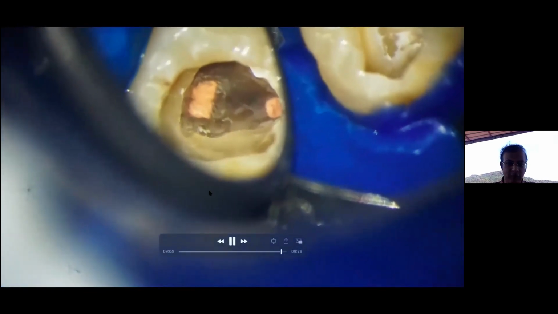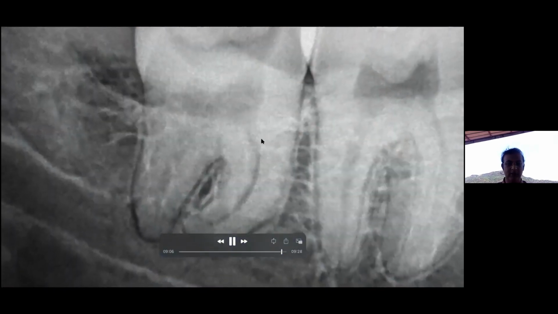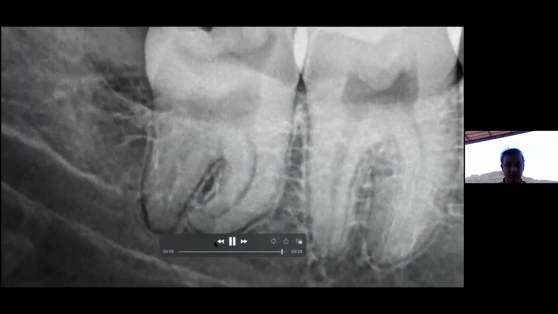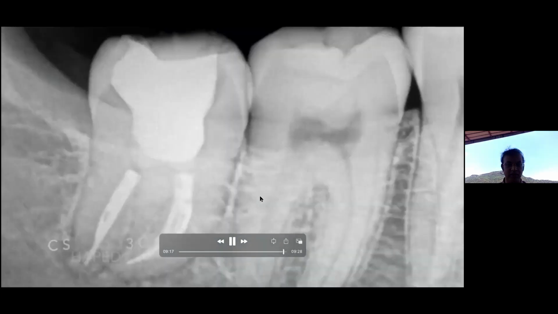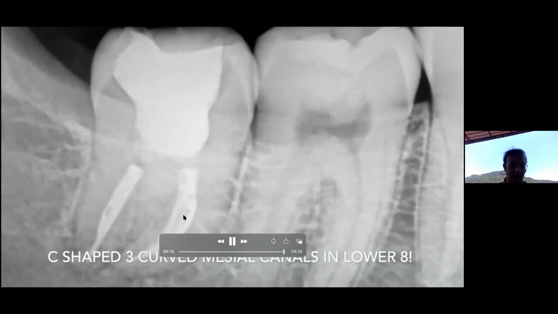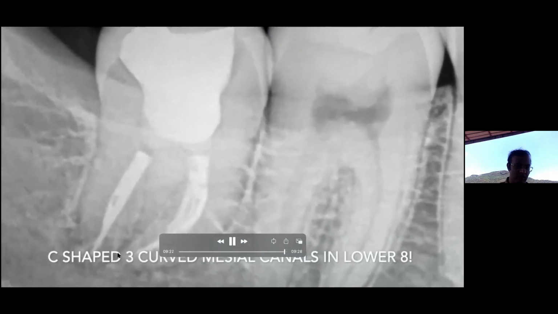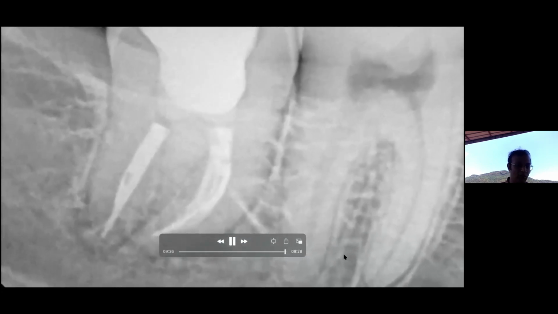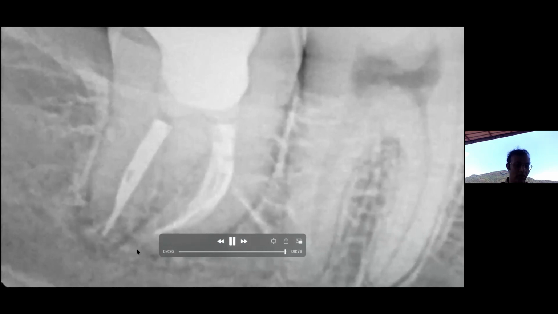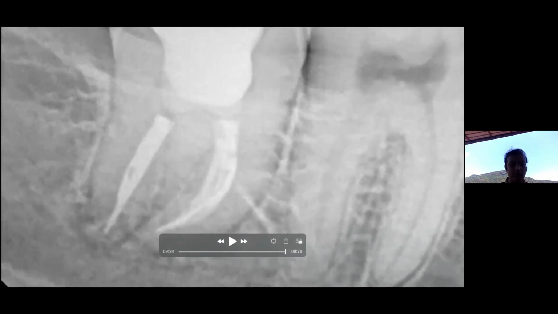So this is post-op. This is how we started. You can see 1, 2, and 3 in this C-shaped canal. You can clearly make out the anatomy. This was taken at a different angulation. Can you see 1, 2, and 3? Right? Now, I did not want to overfill the canal because of the close proximity to the mandibular canal that we had over here.